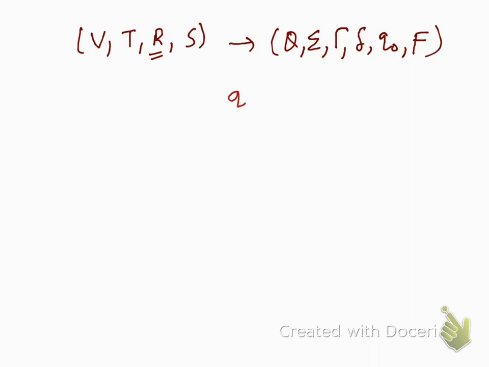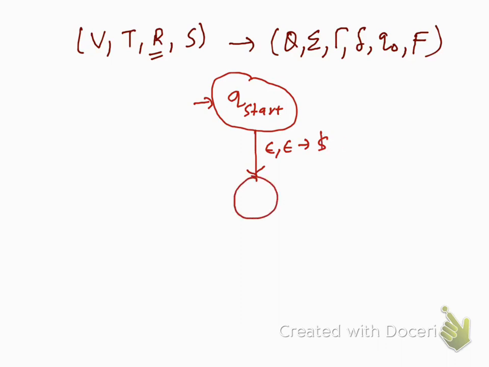You will have this initial state Q start. From this initial state, what we can do is we can push both the symbols. So we just push S dollar, right? You can write it in 2 steps also. First you push a dollar, then you come to a new state, say I'm just giving it a name Q middle. From Q middle you push the starting symbol of this grammar, S here, and you come to a state which is your Q loop.